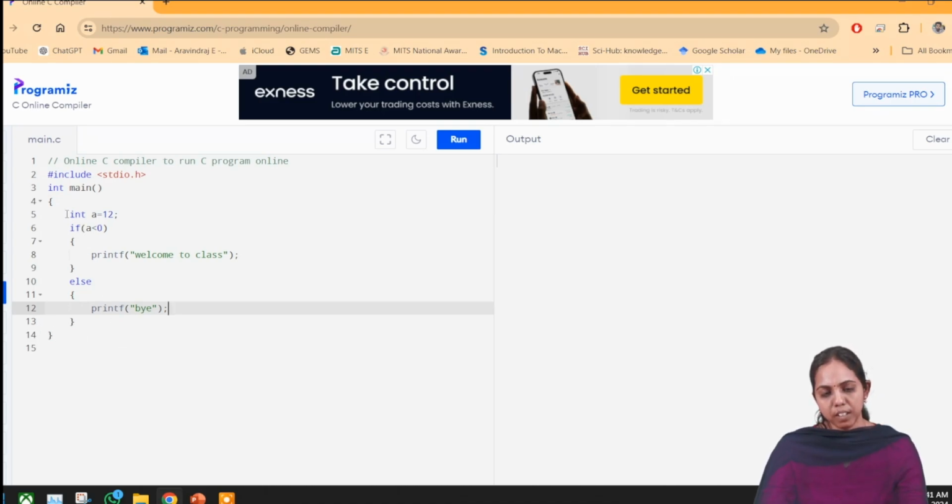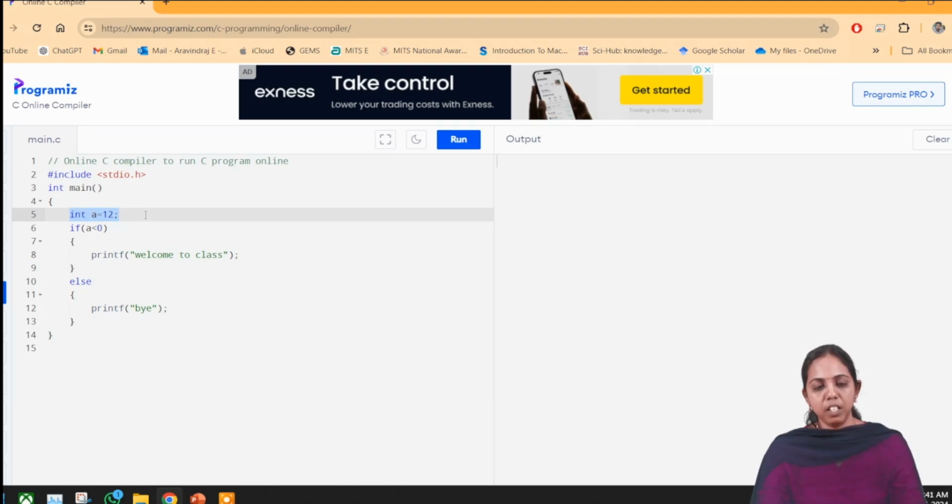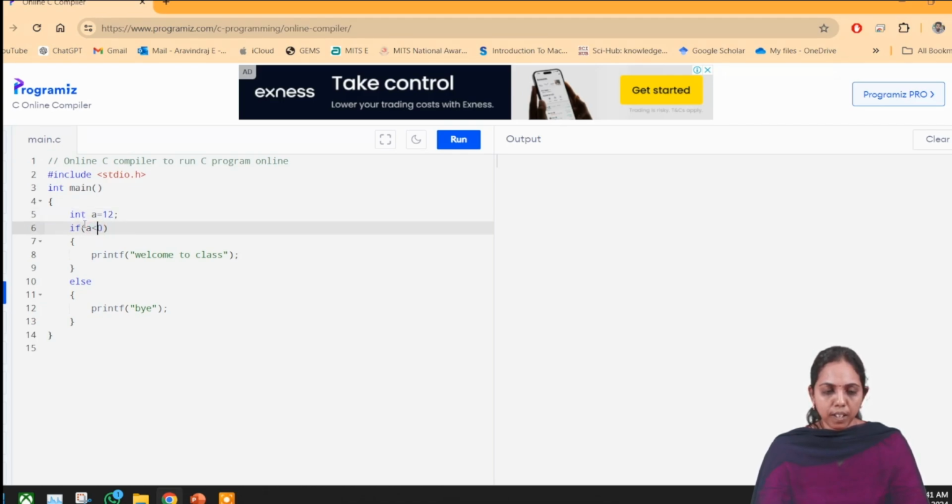Now I am going to take int a is equal to 12. I have initialized it, and a is an integer, and I'm going to check whether a is less than 0 or greater than 0. This is a comparison. a is 12, and 12 is not less than 0.